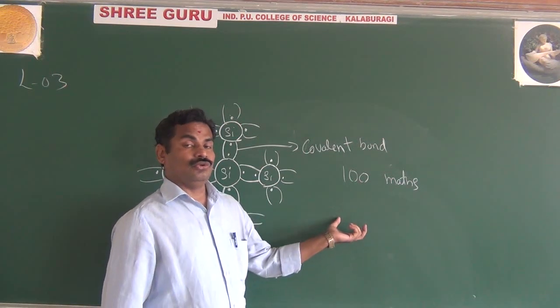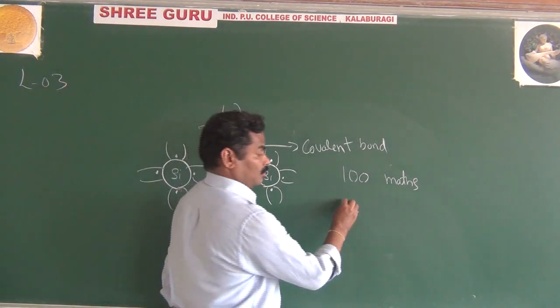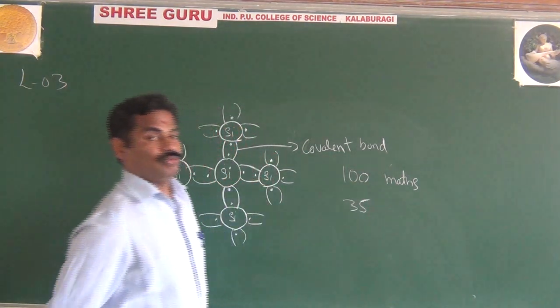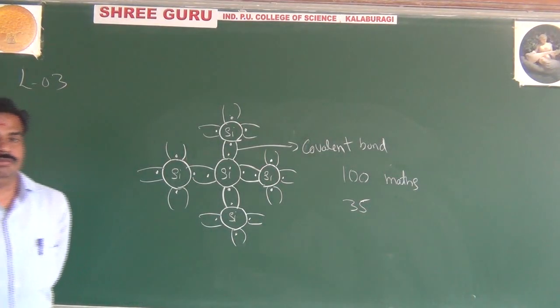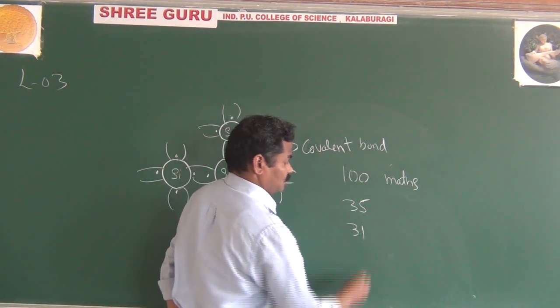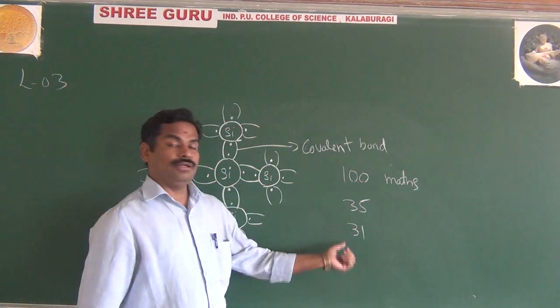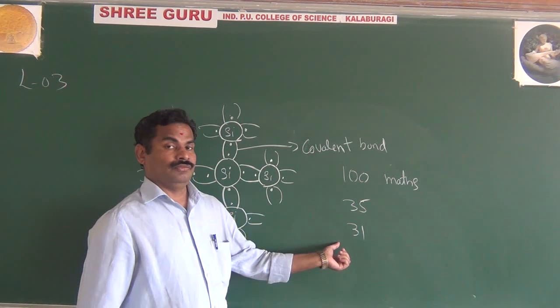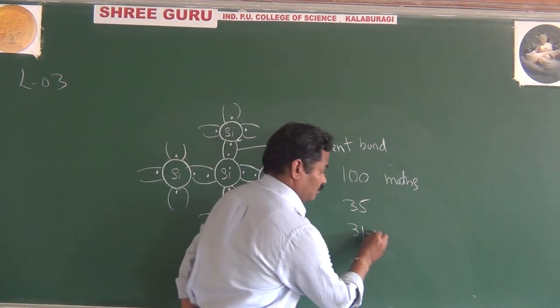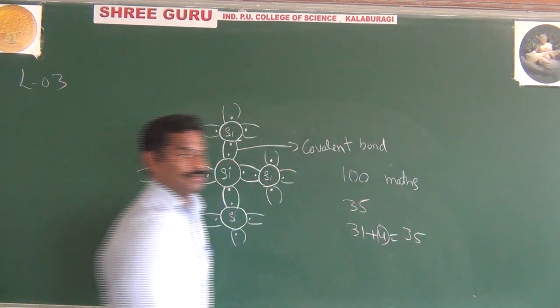To pass the exam, how much do we want? We want 35 marks. But you are getting only 31 marks. You solved the paper, but you got only 31 marks, and we want another 4 marks to make it 35.